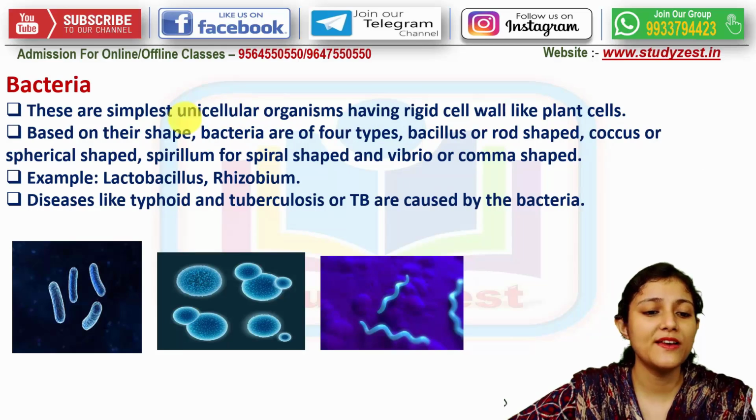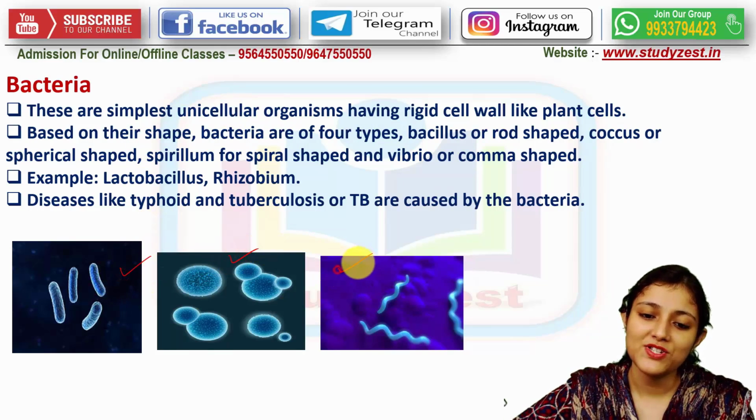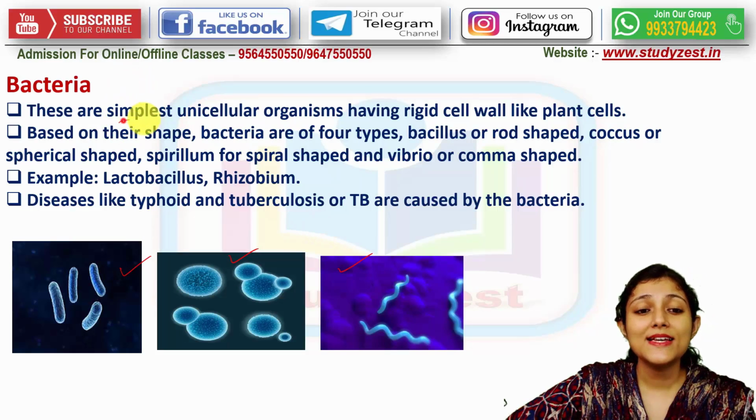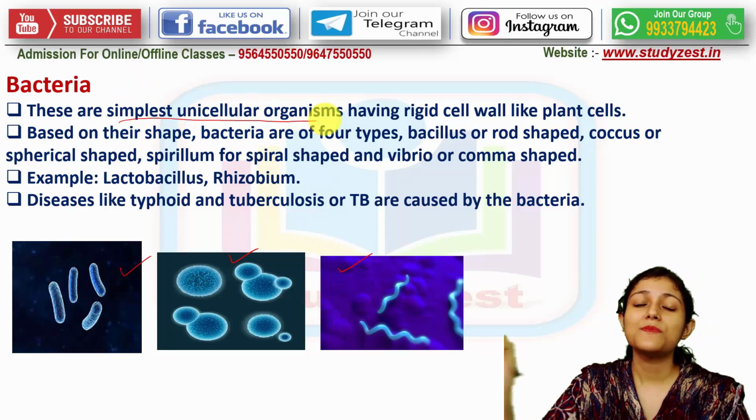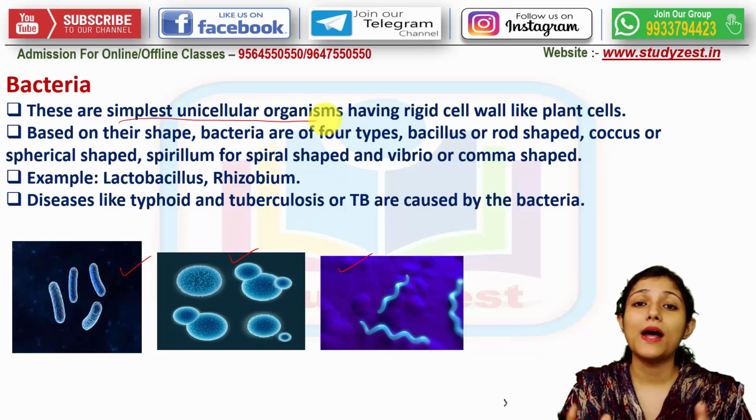Now moving on to bacteria, these pictures are showing bacteria. So what are these? These are the simplest unicellular organisms, having one cell only, and they have a rigid cell wall like the plants.